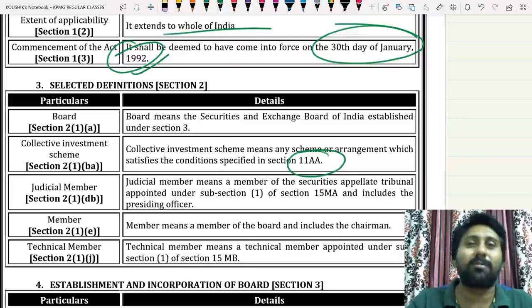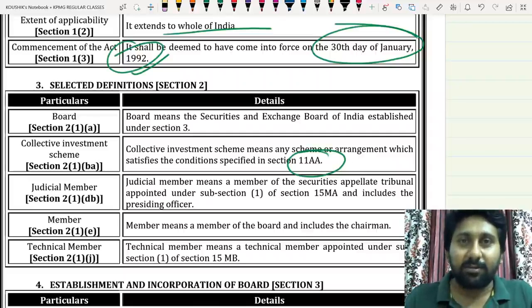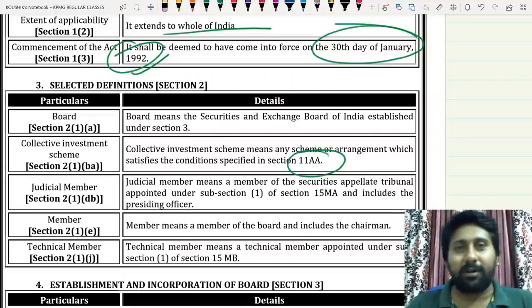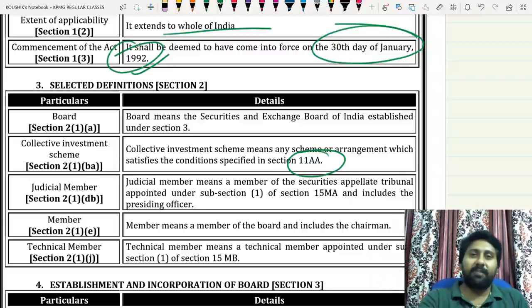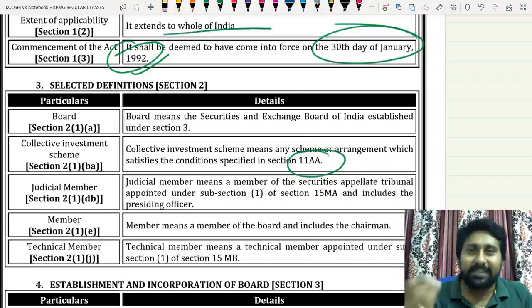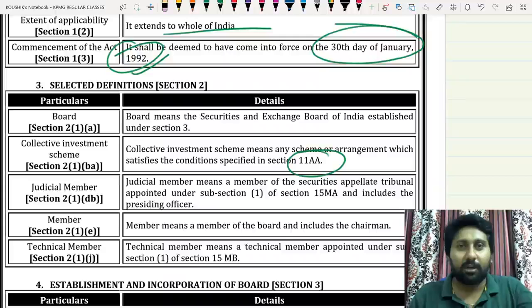He will ask the student to know the background. I don't know how it is possible, except with the faculty. So the main point is collective investment scheme. Section 11AA of the SEBI Act will specify what is a CIS. But why CIS? How did it start in India? That we learn before we start with the topic.